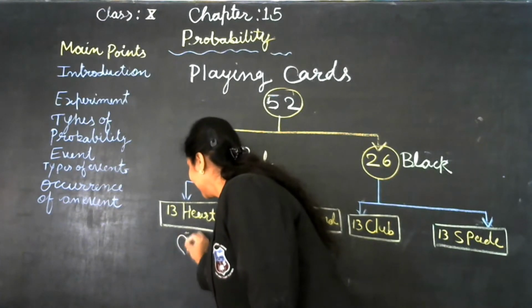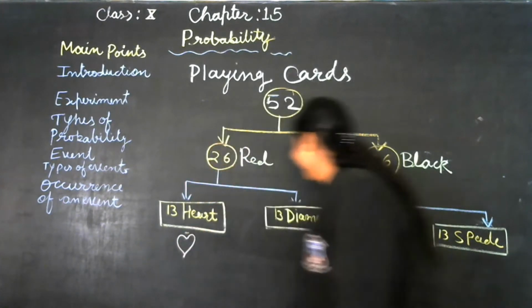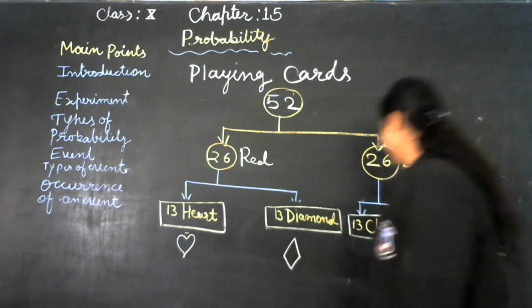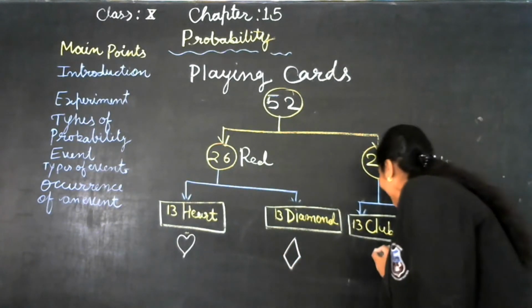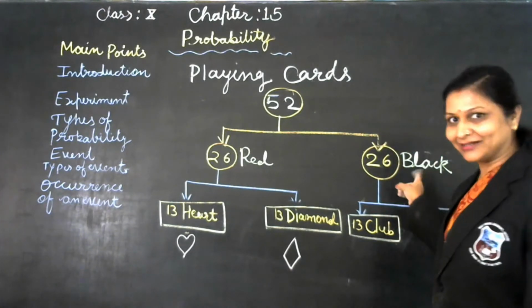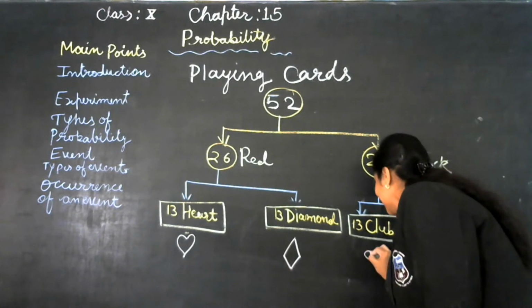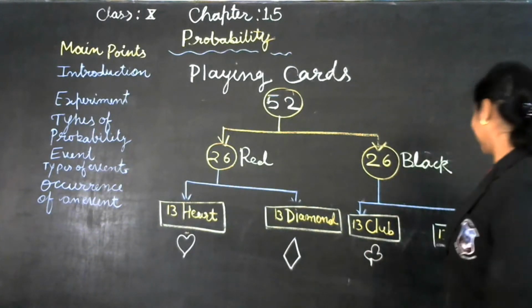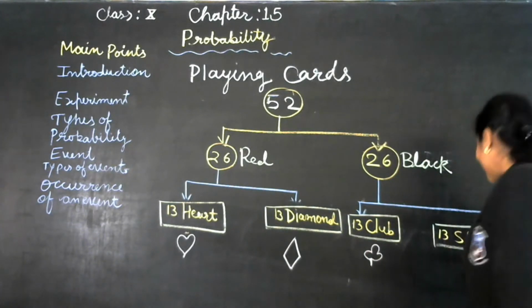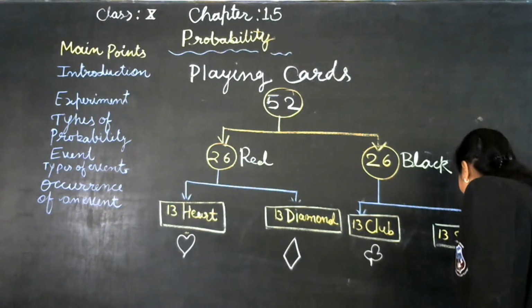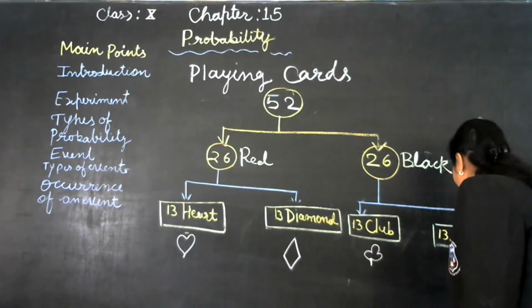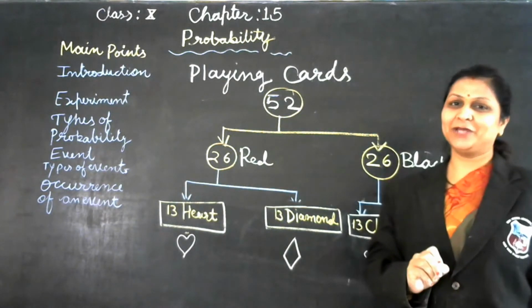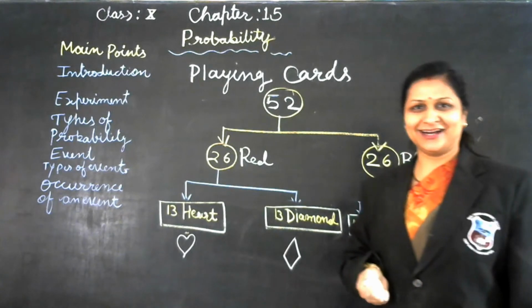See, this is the heart, this one is in the shape of a diamond. Clubs are also 13, which are of black color, that is this type. And spades also. So students, in that way we get the playing cards.